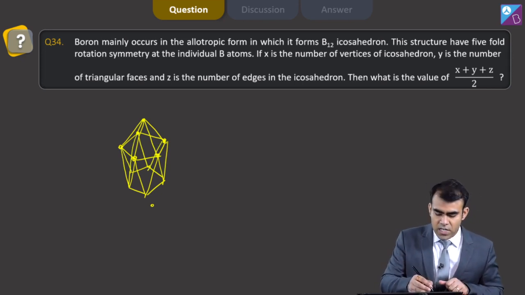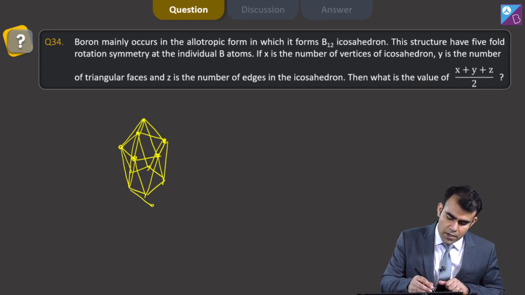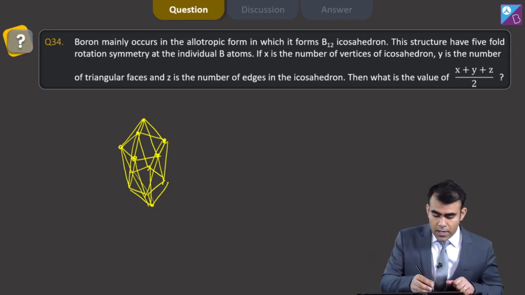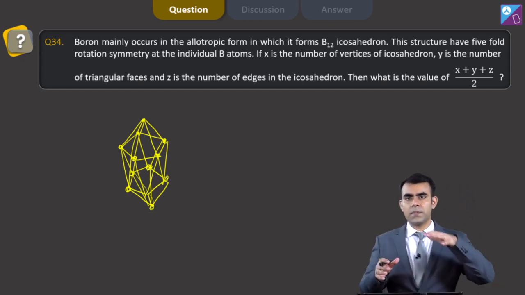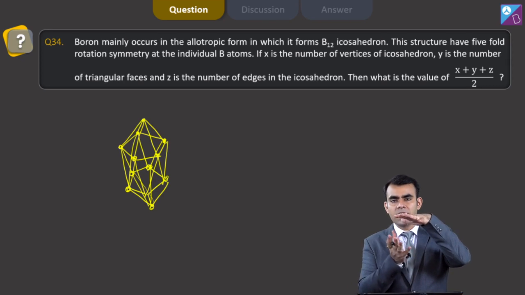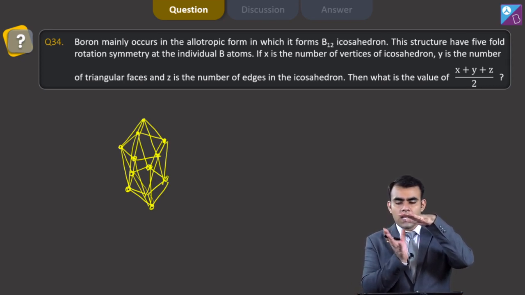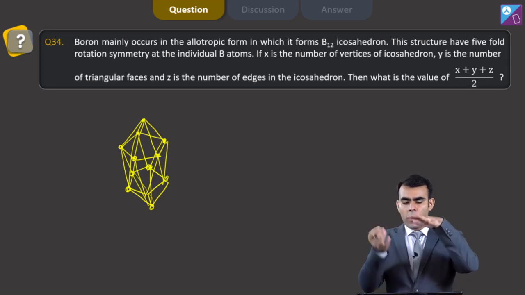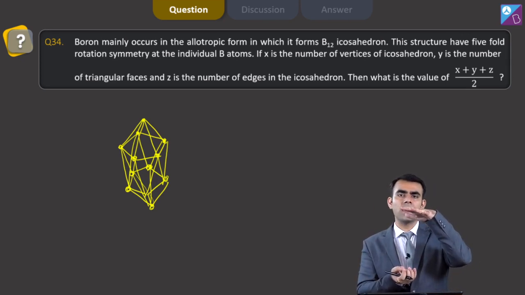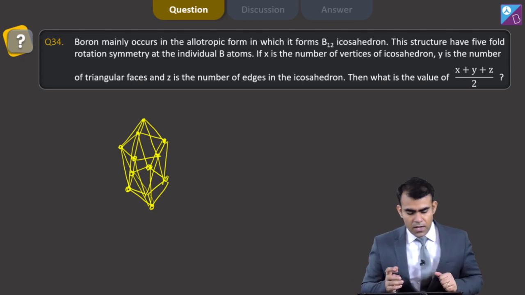So this is the structure, and finally this boron is attached to all the atoms. Now I know this is difficult to look at in a three-dimensional structure, but imagine a pentagon which is just rotated, and then you have one boron above and one boron below.